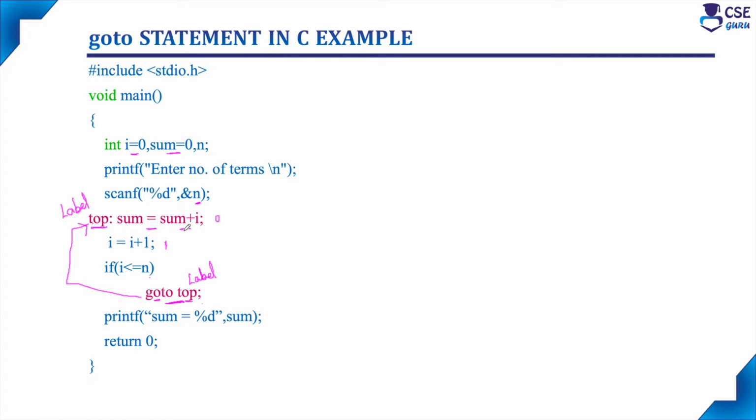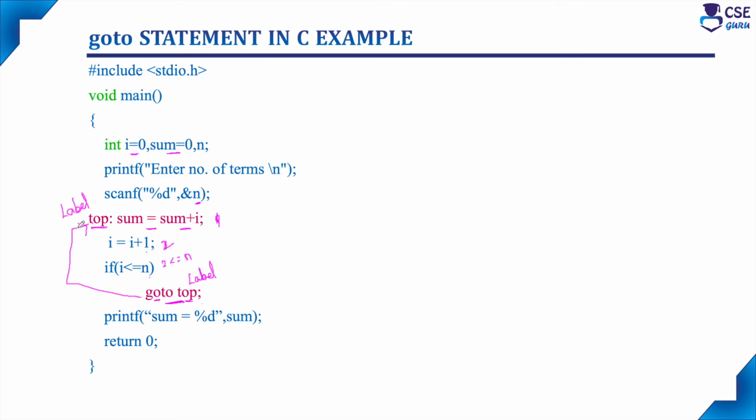Sum is equal to sum plus I. So I value is 1. So 0 plus 1, we will get 1. Next, increment I value, that is 2. Then check the condition whether 2 is less than or equal to n. Condition true means it will execute this statement, that is go to label.